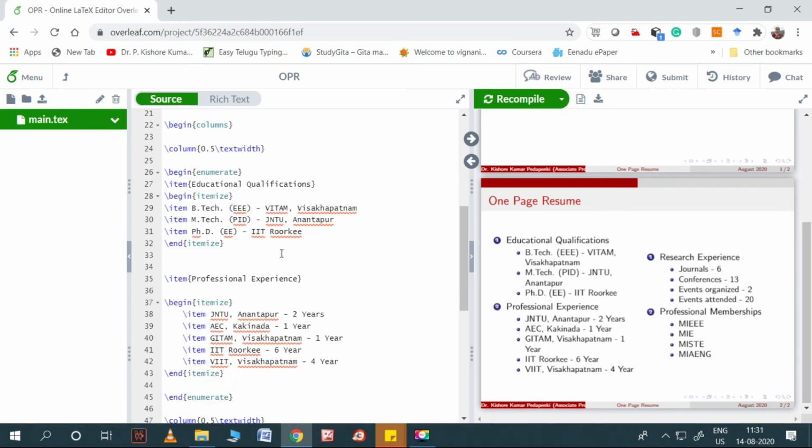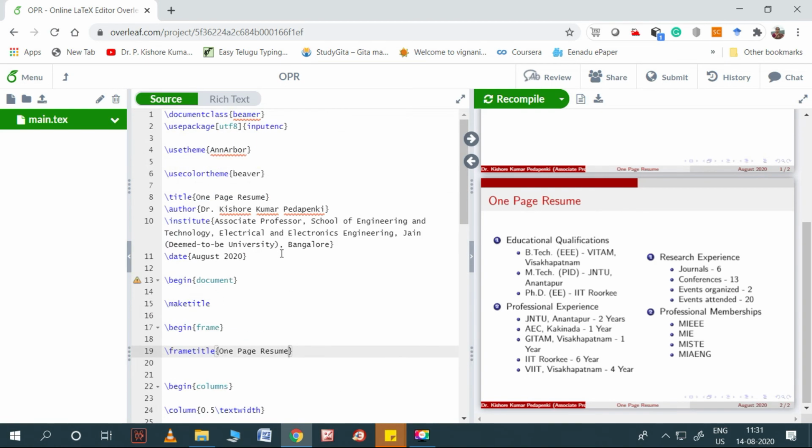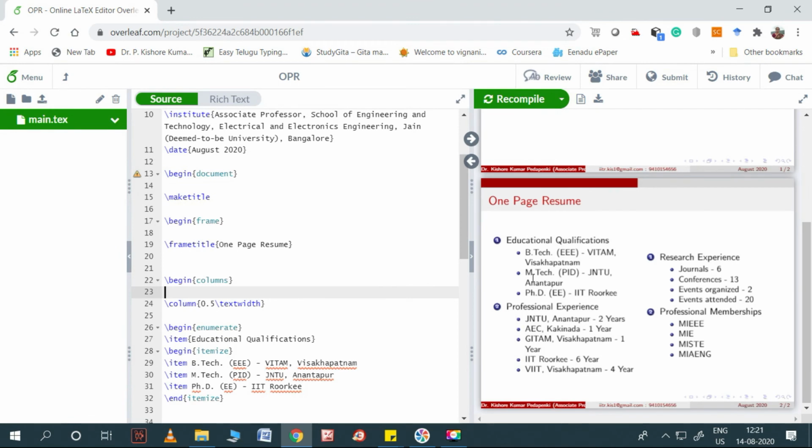So in place of the running title, I want to give my contact details. So where is the running title? Yeah, here is the title. With square braces, I want to make it the running title. So at this part, I want to write my email ID and my phone number. So now I want to change the running title. So in that place, I have given my email ID and phone number. And this is the running author and running institute.